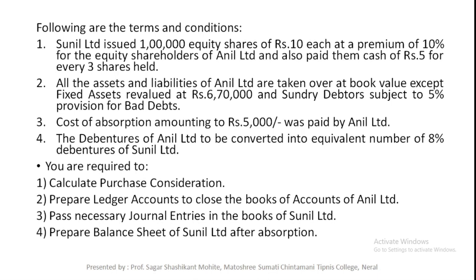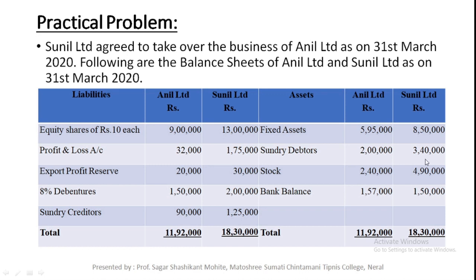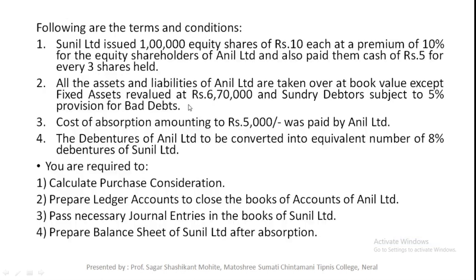Next, all the assets and liabilities of Anil Limited are taken over at book value. That means the transferee company, the new company, is ready to take over all the assets and liabilities at book value. Book value means this value. These are the book values, except fixed assets, revalued at rupees 6,70,000. So 6,70,000 is the agreed value. Fixed assets are taken over at 6,70,000, and sundry debtors subject to 5% provision for bad debts.